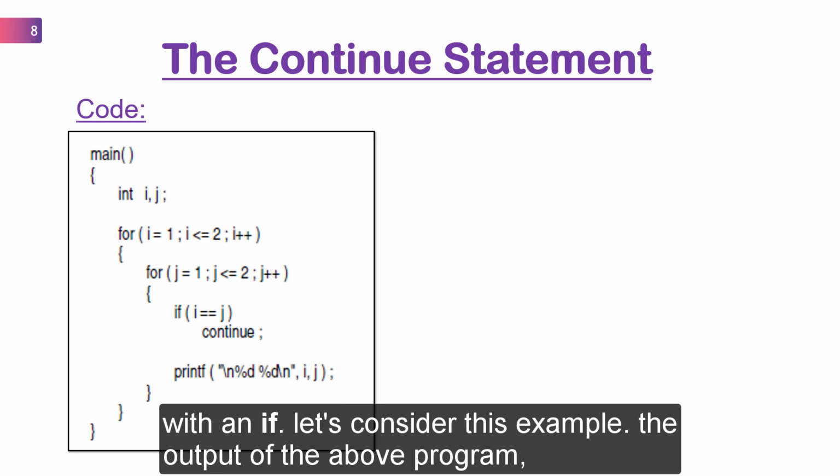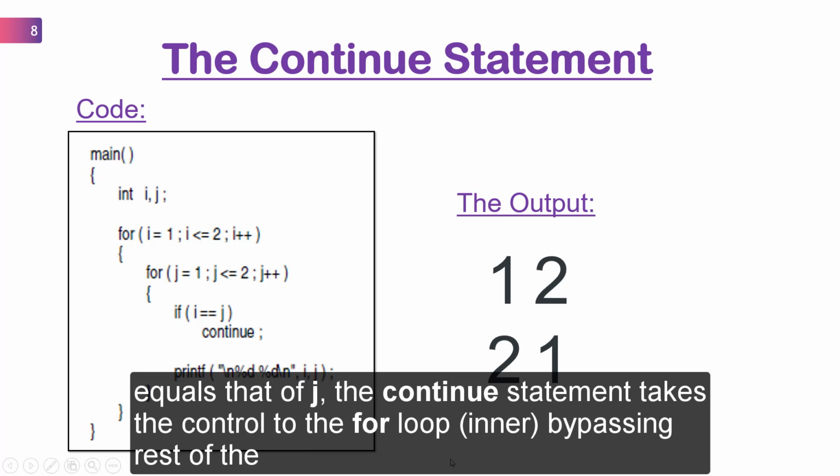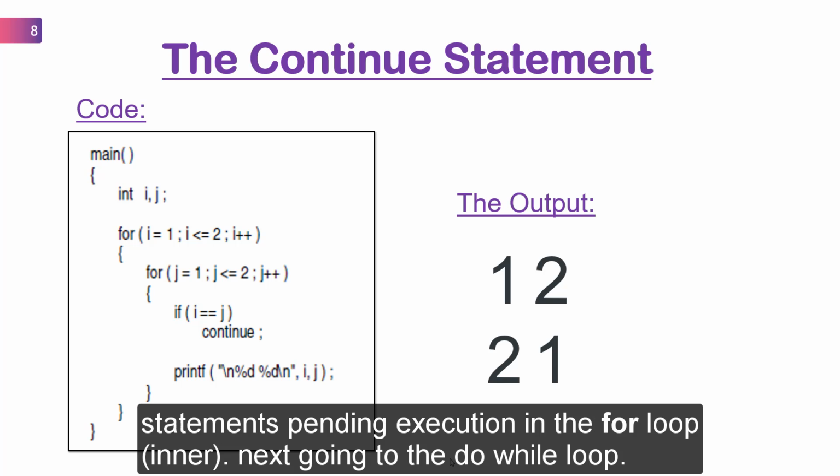Let's consider this example. The output of the above program would be 1, 2 and 2, 1. Note that when the value of i equals that of j, the continue statement takes the control to the for loop, bypassing the rest of the statements pending execution in the for loop. Next, going to the do while loop.